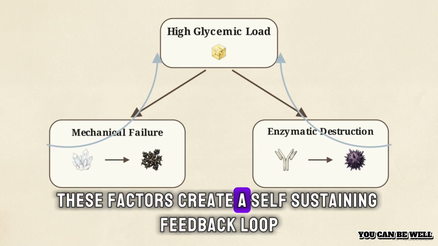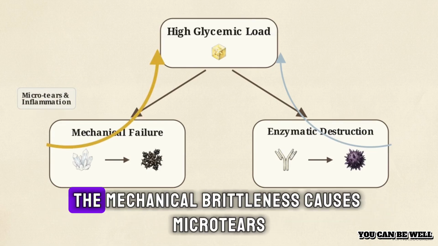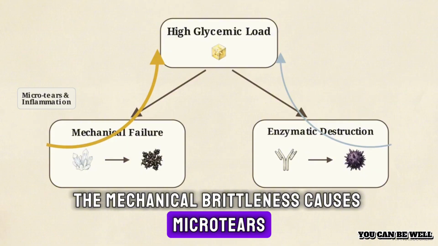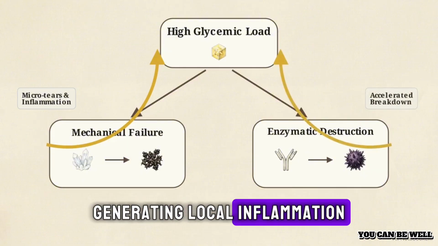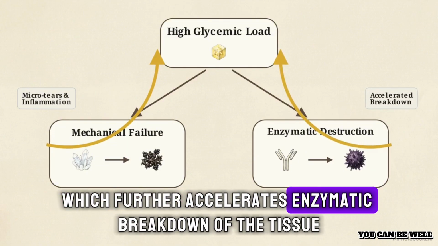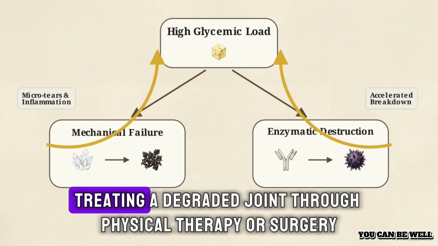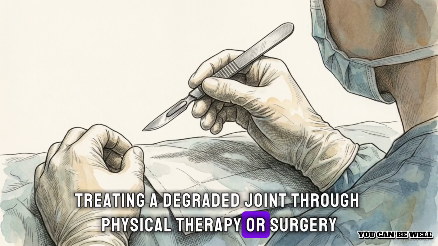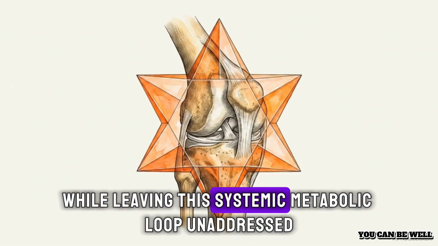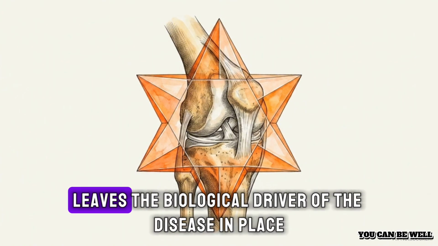These vectors create a self-sustaining feedback loop. The mechanical brittleness causes microtears, generating local inflammation, which further accelerates enzymatic breakdown of the tissue. Treating a degraded joint through physical therapy or surgery, while leaving this systemic metabolic loop unaddressed, leaves the biological driver of the disease in place.